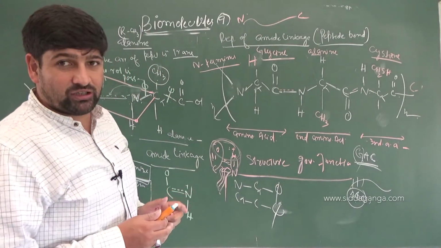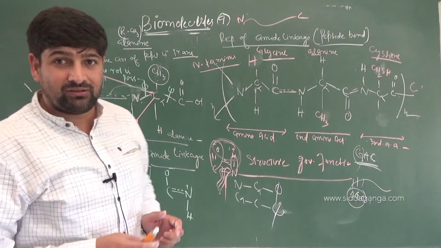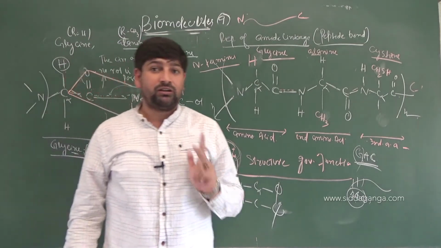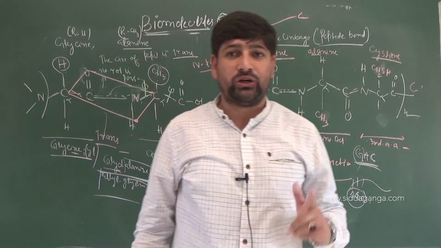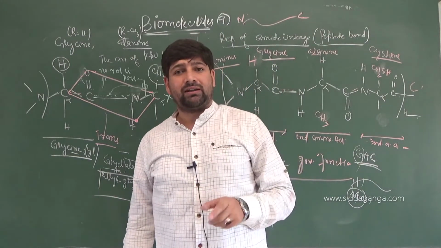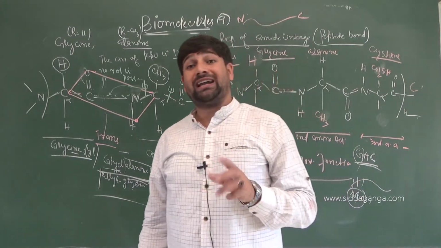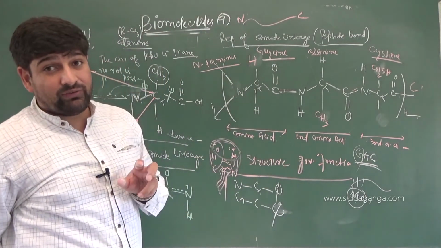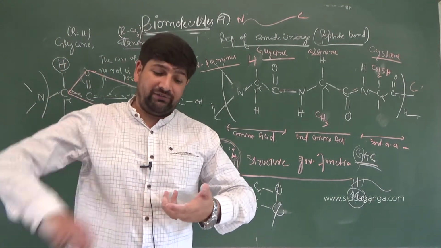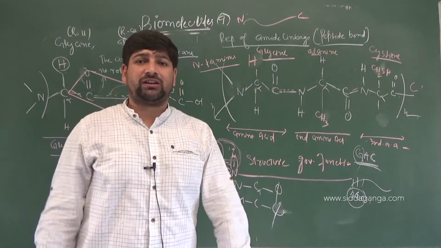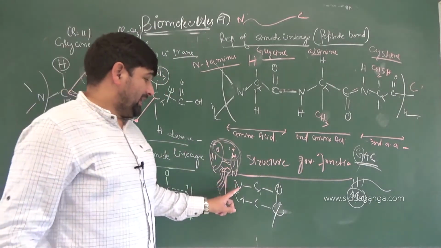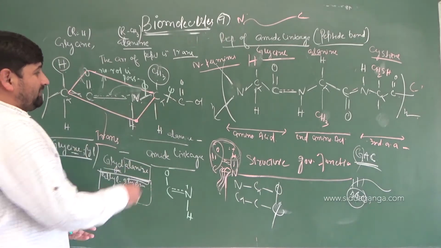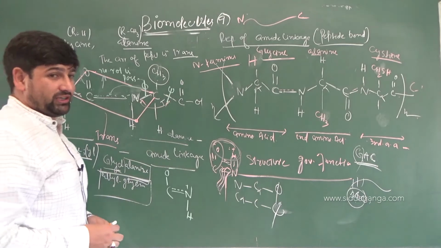Right? Did you understand the stereochemistry around the bond itself or not? Am I clear with the stereochemical part of this peptide bond? So trans configuration, very good. Double bond character. And due to double bond character, rotation around the amide linkage is not possible. However, around that amide linkage, there are two dihedral angles, torsional angles, around which different rotations are possible. And when different rotations come into play, you will get different conformers. Those are around N-C alpha and C alpha-C. Around these two bonds only, rotation in a peptide bond is possible.